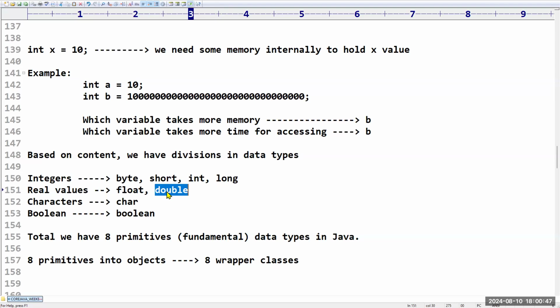In C language, we can take combinations like short int, long int, short float, long float. But here, strictly they have given some keywords. Internally, if you are taking float or double, it is something like long float only.